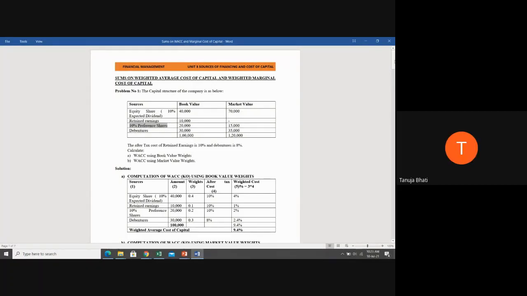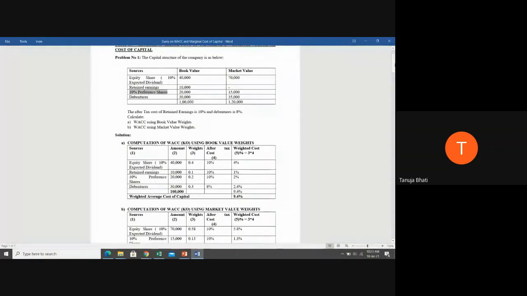We will solve it in a tabular form because it is good for presentation as well as easy to calculate. First they are asking using book value weights. So the computation of Ko, the overall cost of capital using book value weights. We have 5 columns. In column number 1, you have to write the sources, as given in the problem. The same we will write here in the solution: equity, retained earnings, preference, debentures.